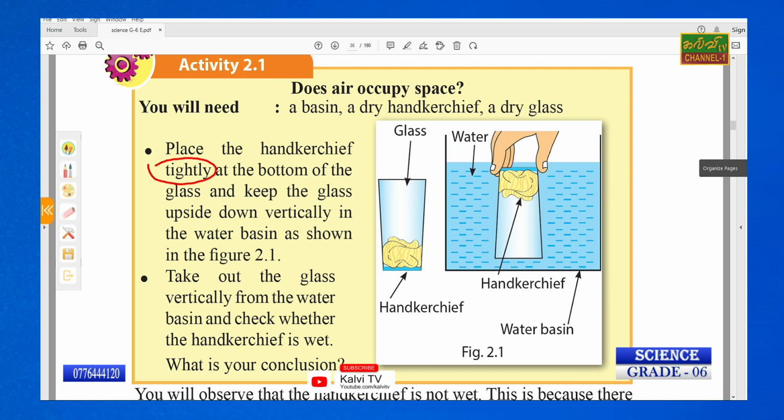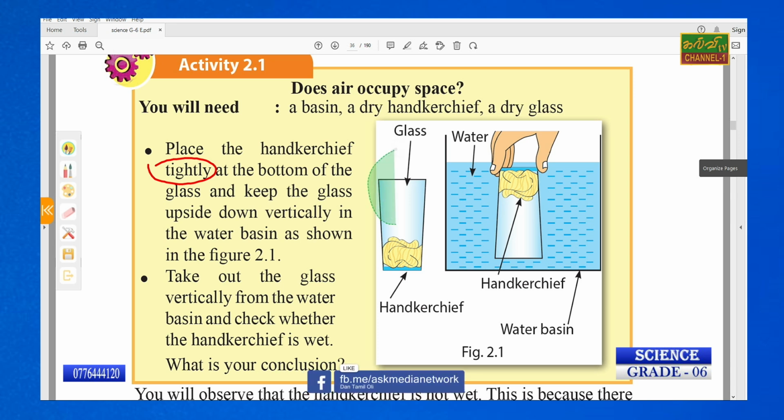If you place the handkerchief tightly at the bottom of the glass, why do we keep it tight? Sometimes, if it is loose, it can fall down. Therefore, we have to fix it tightly in the bottom of the glass and keep the glass upside down.